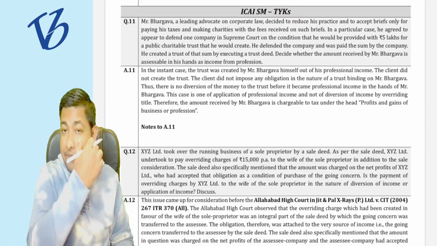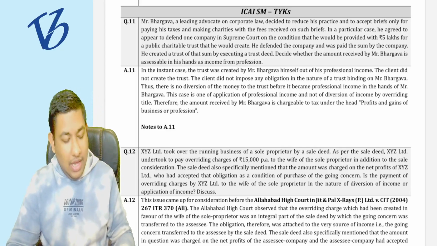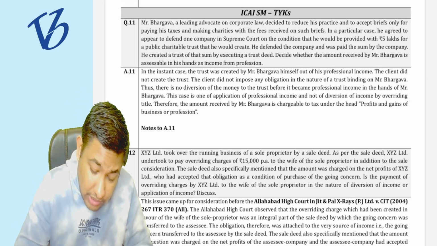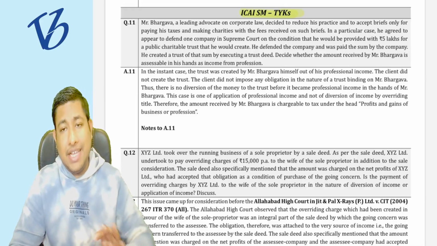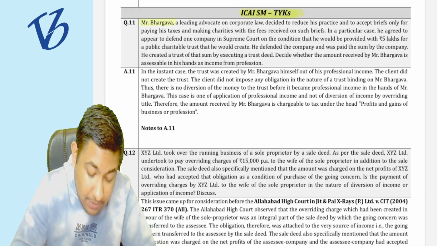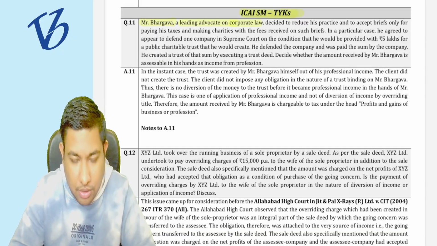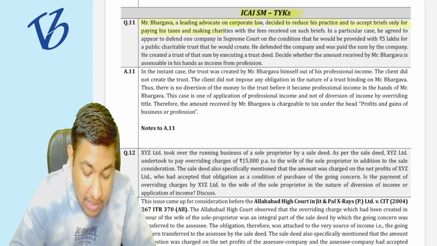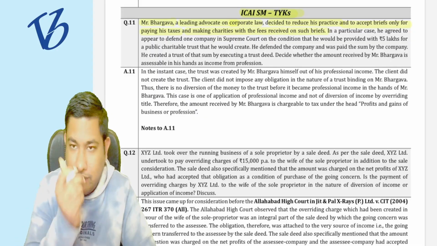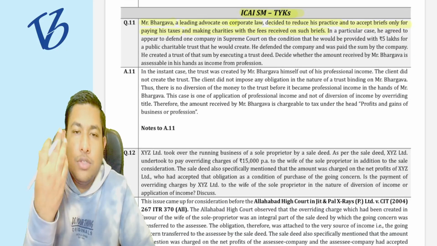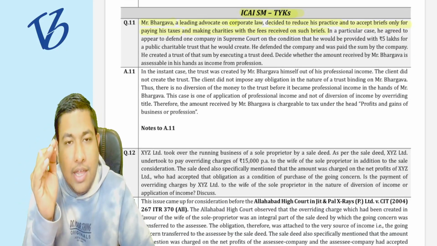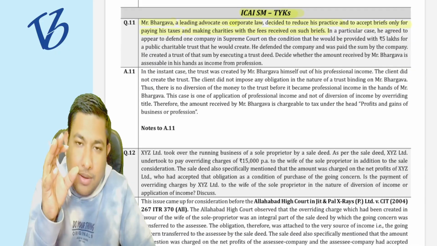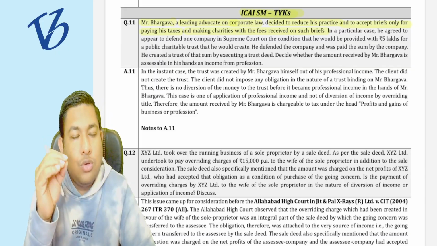Now moving forward to the case study. We have covered each and every illustration of the ICI chapter. Now we are going to move on to the test your knowledge questions. Mr. Bhargav, a leading advocate on corporate law, decided to reduce his practice and to accept briefs only for paying his taxes and making charities with the fees received on such briefs. He wants to reduce his practice and only accept the work of briefing, and by getting the fees of those briefings he wants to do charity work.